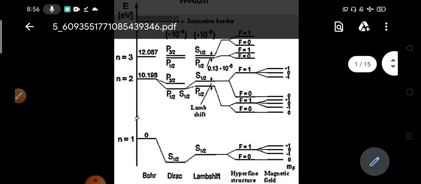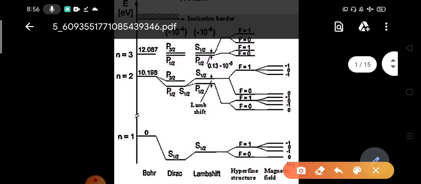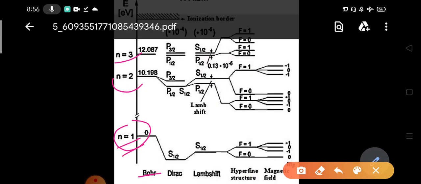Suppose we take an example of the hydrogen atom. For the hydrogen atom, we get n equals 1, 2, 3. These are the different levels, the different principal quantum numbers. Now this is the Bohr line, where Bohr just quantized the levels. Now the Dirac line, or you can see it as the fine structure. So after studying the fine structure components, from one single line we get different spectral lines, okay. And now these are the lamb shift lines.